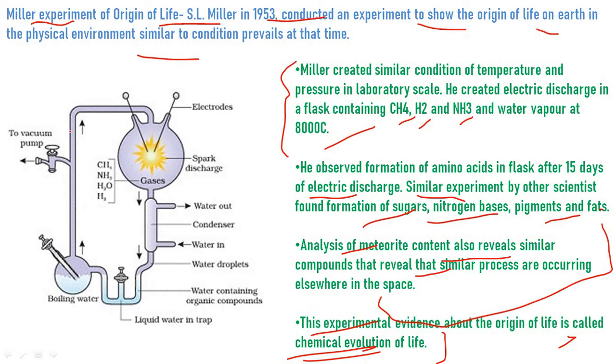The Russian biochemist Alexander Ivanovich Oparin in 1923 and the English biologist J.B.S. Haldane in 1928 suggested a theory that complex organic molecules would have been formed through a series of chemical reactions.